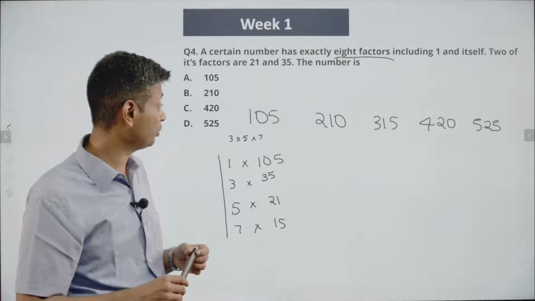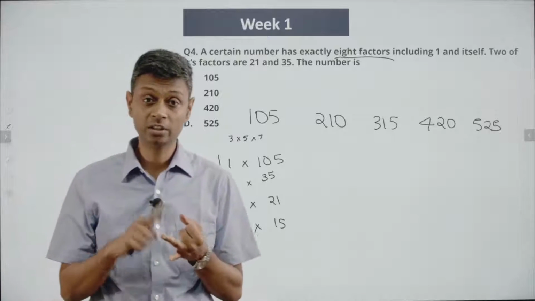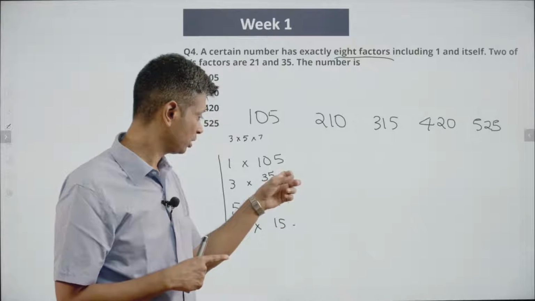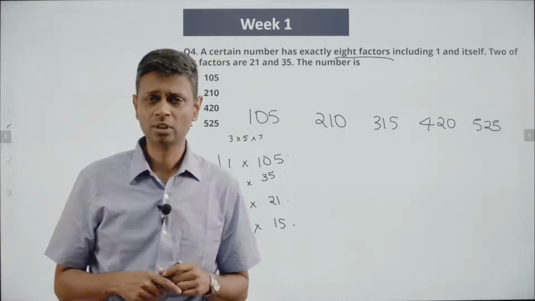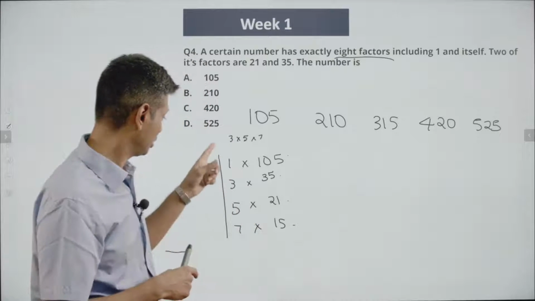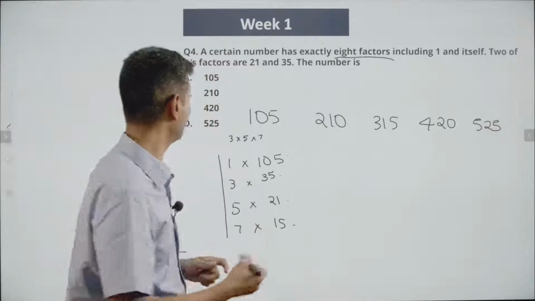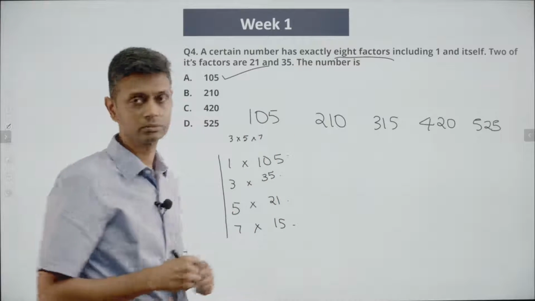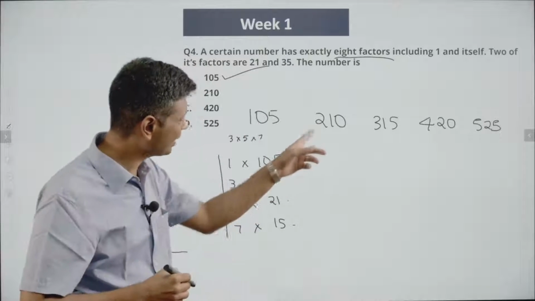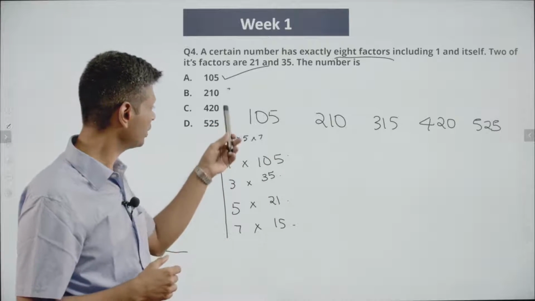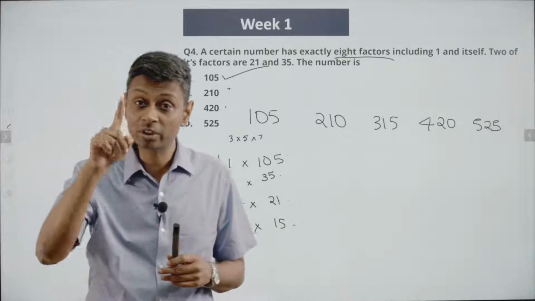So the factors 105 has are 1, 3, 5, 7, 15, 21, 35, 105. How many factors does it have? 1, 2, 3, 4, 5, 6, 7, 8. 105 has 8 factors, that is the number we are looking for. Lovely. Now 210 might also have 8 factors. 420 might also have 8 factors. So let's worry about that.